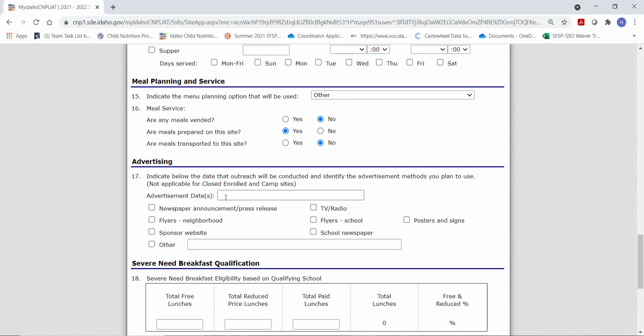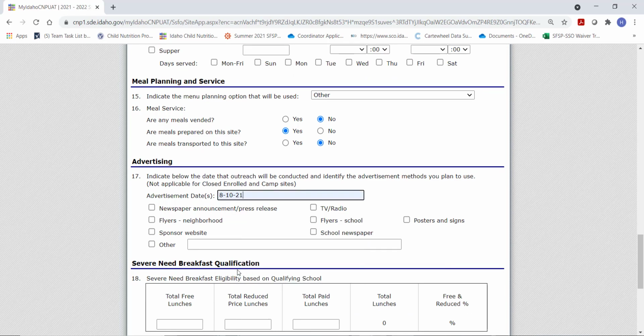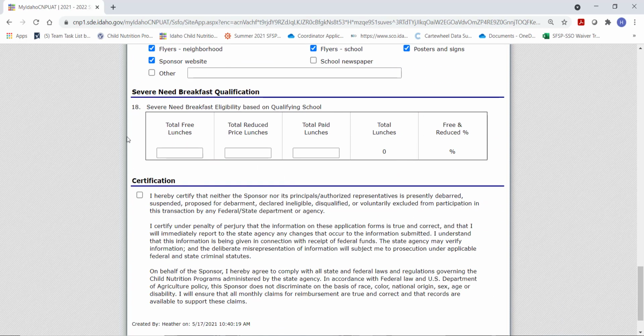We actually notified our public that this was done August 10th, and that's sufficient because we're talking about October: flyers, sponsor website, posters and signs, flyers in school. Leave the severe need breakfast qualification blank, click the certification button, and save.